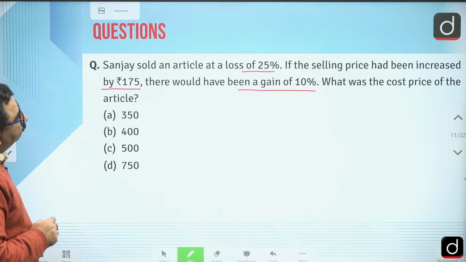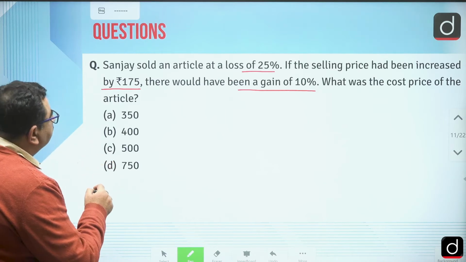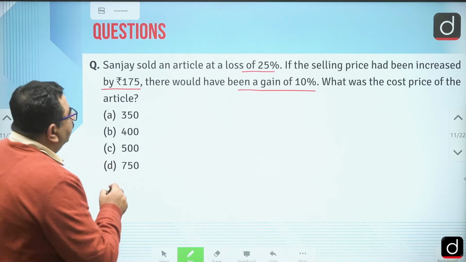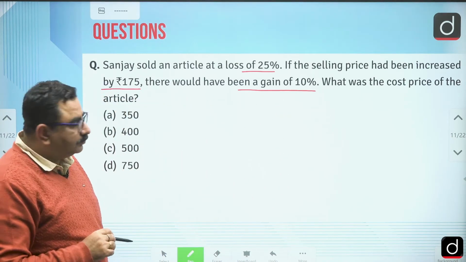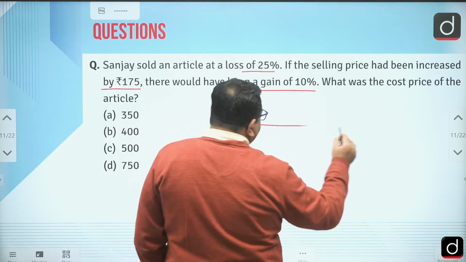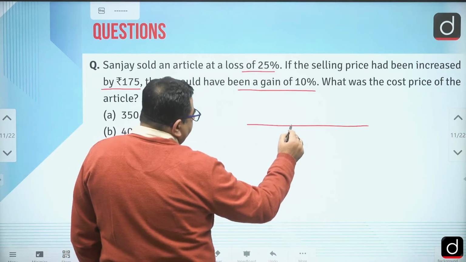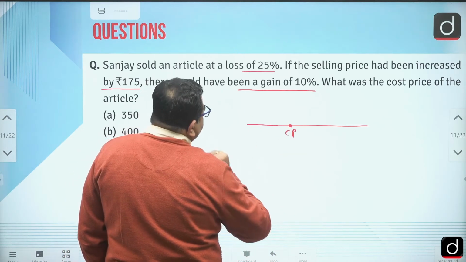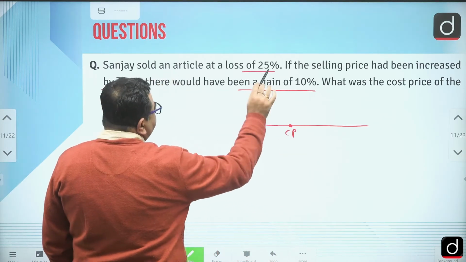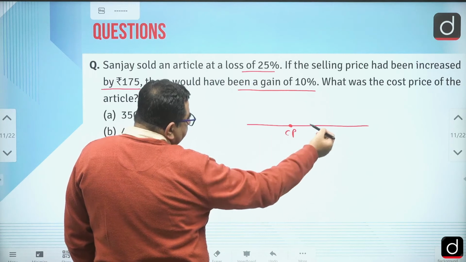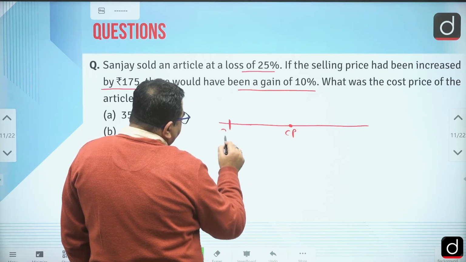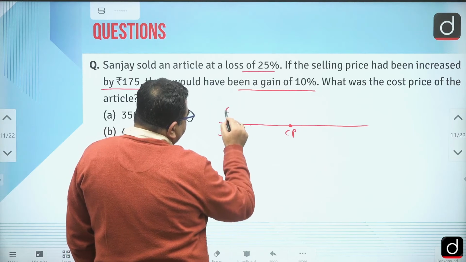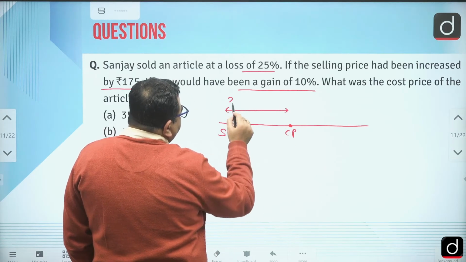So from a 25% loss, he is getting a 10% profit. Let's understand this question in this way. Suppose this is the cost price. First of all, he is selling it at some loss. So let's say loss is negative, and we are considering it on the left hand side. Suppose initially he was selling it at a 25% loss.